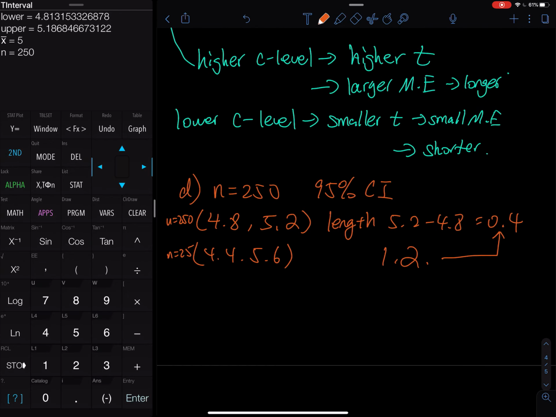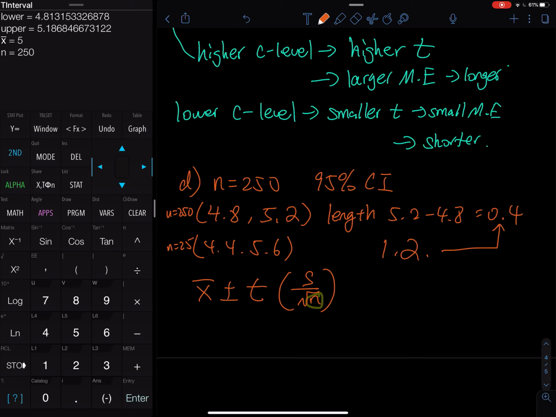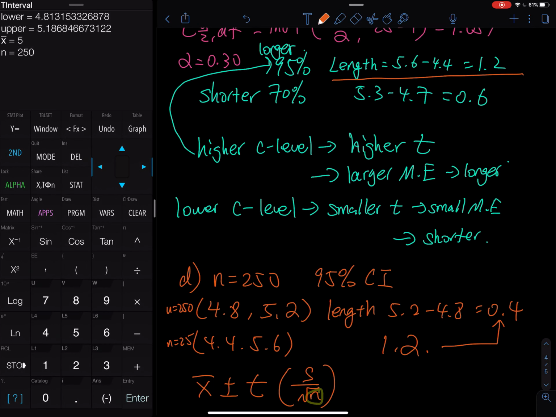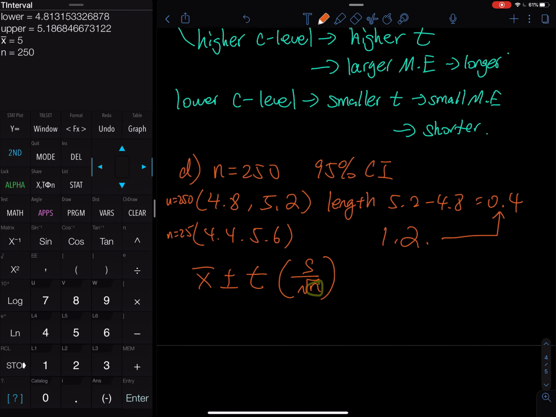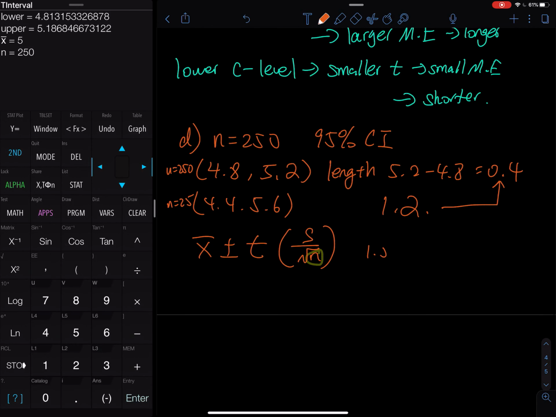Why? Here, the formula is x bar plus or minus t times s divided by the square root of n, right? So the magic is right here, the n. All you have to think about is, what is my s right here? The s is equal to 1.5. So how about this? 1.5 divided by, to make this simple, 1.5 divided by 10 versus 1.5 divided by this.